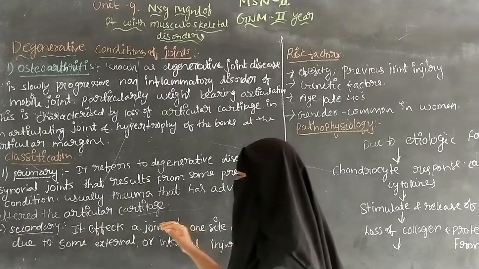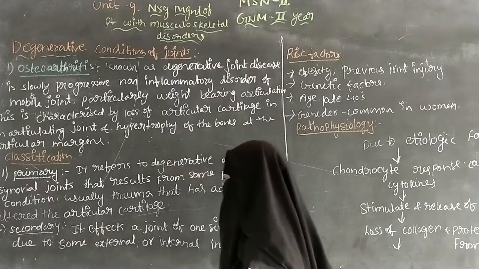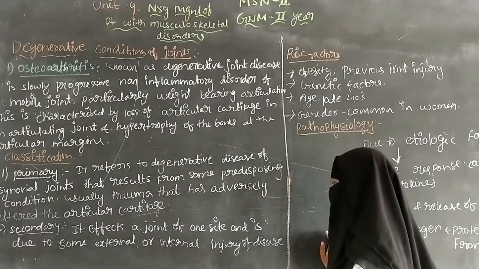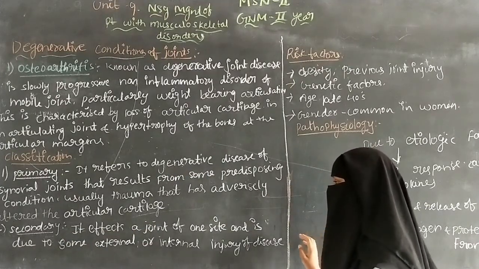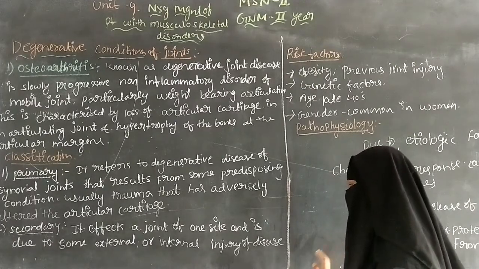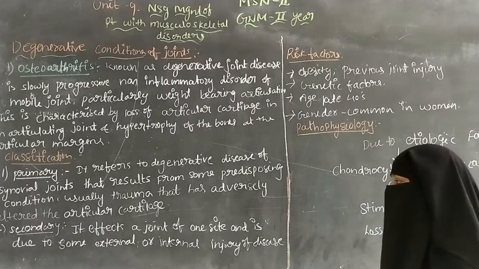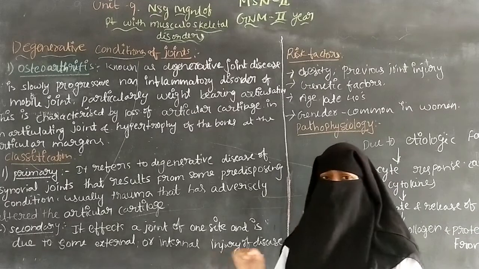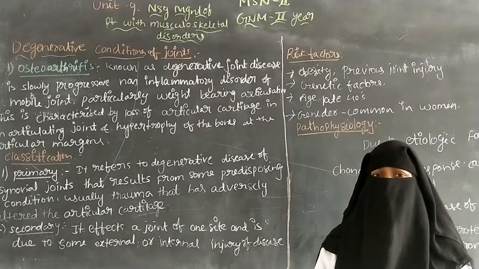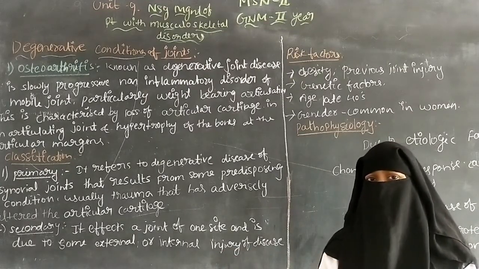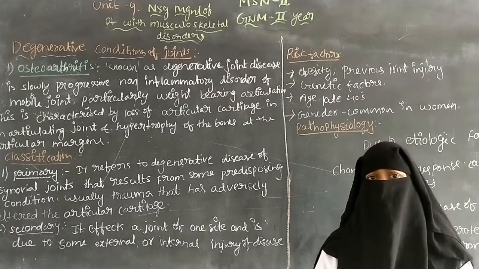And next is secondary osteoarthritis. It affects a joint on one side and is due to some external or internal injury or disease. So secondary osteoarthritis can occur from an accident, or from any changes or disease condition inside the body.